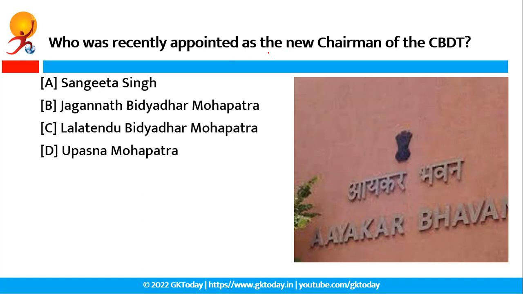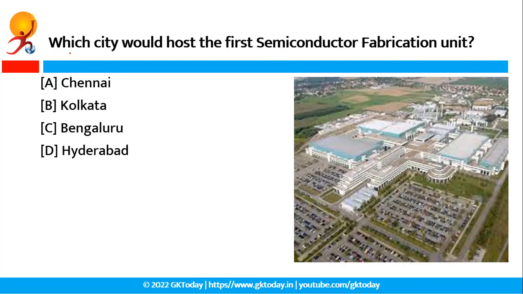Who was recently appointed as the new chairman of CBDT? Option A, that is Sangeeta Singh. Recently Sangeeta Singh, a 1986 batch Indian Revenue Service officer, has been given additional charge as the chairman of the Central Board of Direct Taxes. Okay, so now next question.